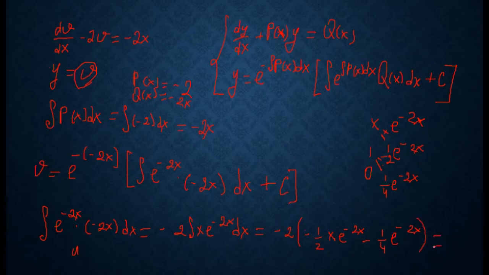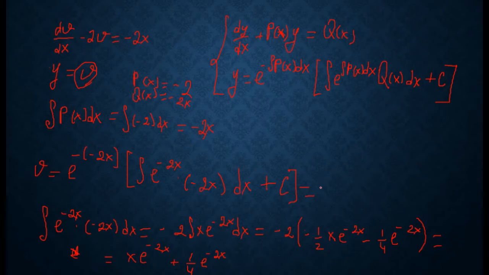If we multiply minus 2 by 1 over 2, we have just 1, so here we have x e to the power minus 2x, and the minus 2 times minus 1 over 4 gives plus 1 over 2 e to the power minus 2x. Okay, now we found the integral, and we can write it here.